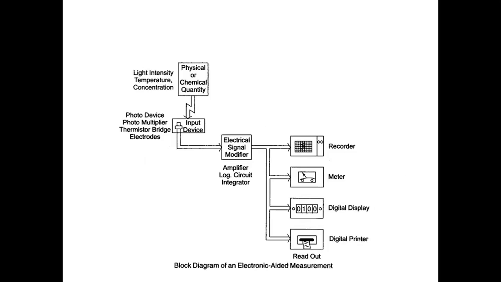So in the block diagram of an electronic aided measurement, we have a physical or chemical quantity. It may be light intensity, temperature, or concentration, which is followed by an input device. The input device may be a photo device, photomultiplier, or a thermistor bridge or electrodes. Then it sends to an electrical signal modifier, that is, an amplifier, logarithmic circuit or integrator. Finally, we have the output, which can be a recorder, a meter, a digital display or a digital printer.